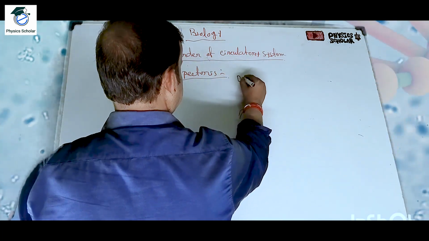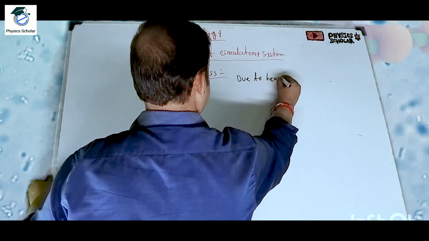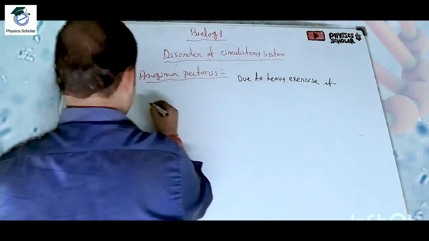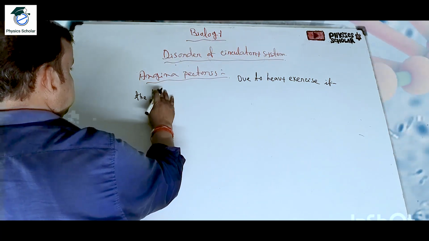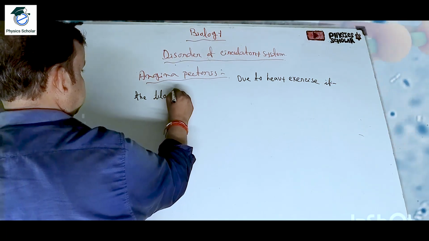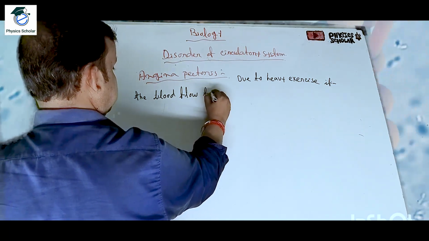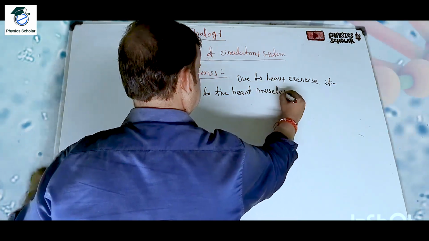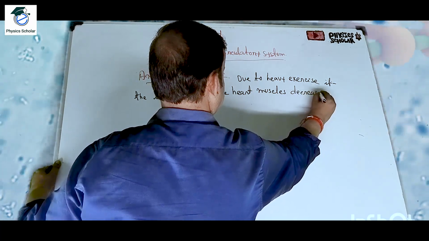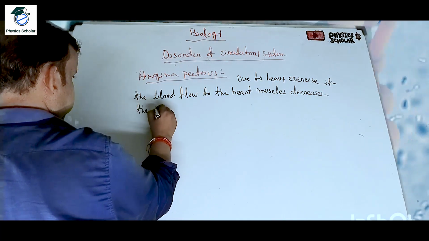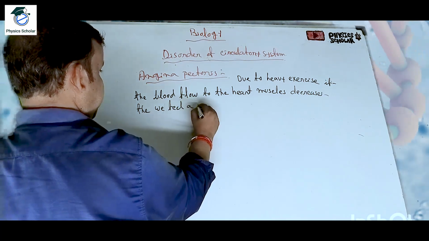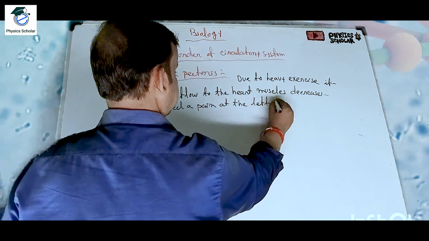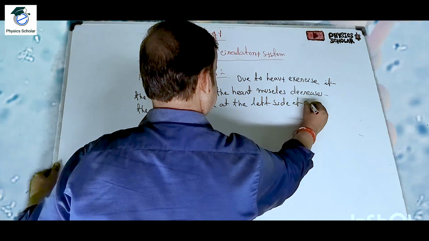Due to heavy exercise, if the blood flow to the heart muscles decreases, then we feel a pain at the left side of our chest.